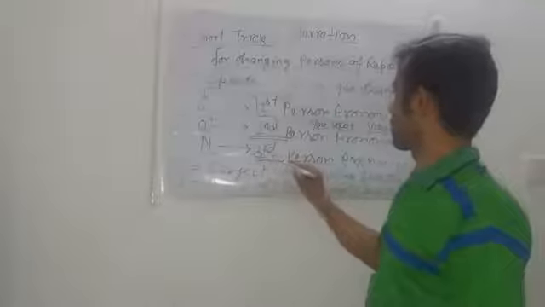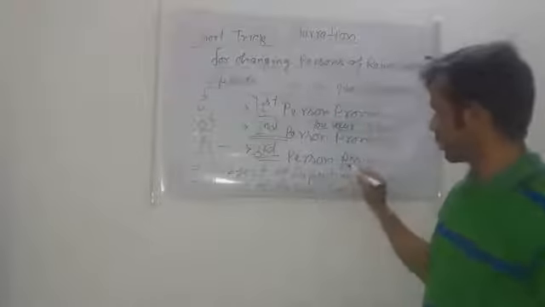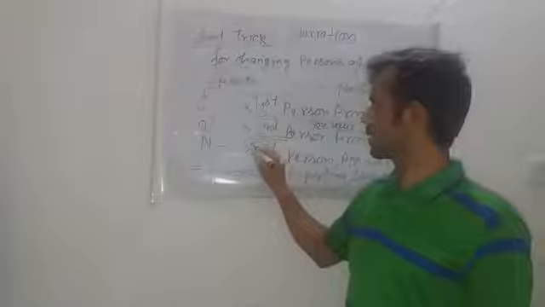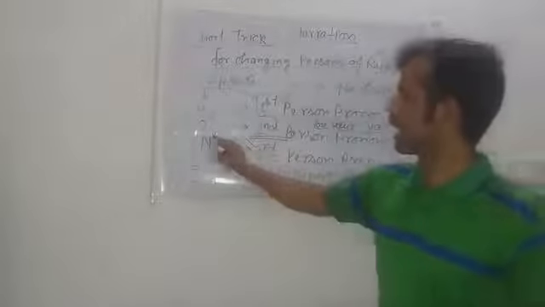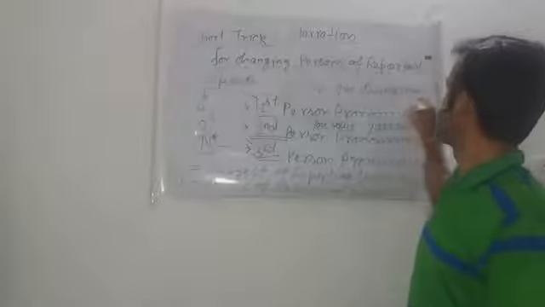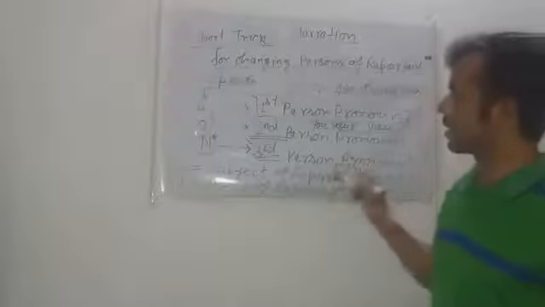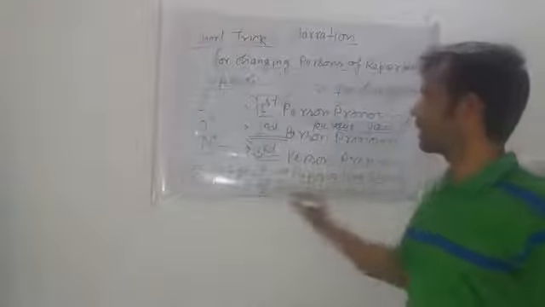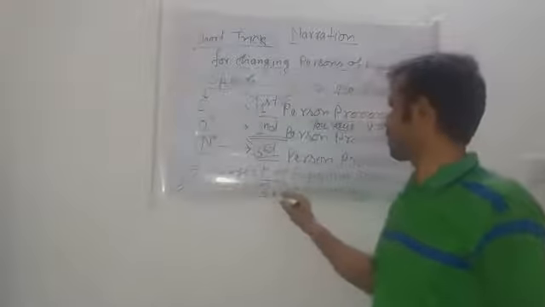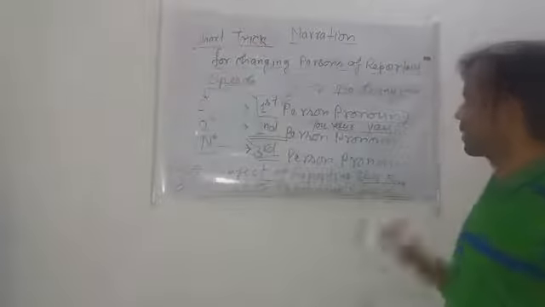If third person pronoun comes in reported speech, then there should not be any kind of changing. So here N refers to no changing, S refers to subject of reporting speech, and O refers to object of reporting speech.